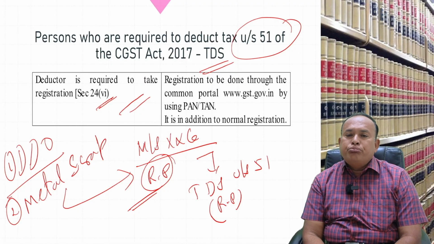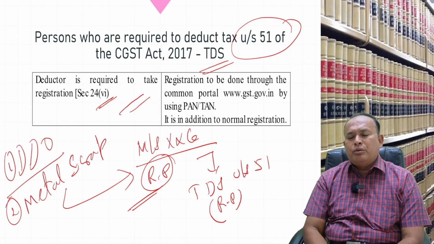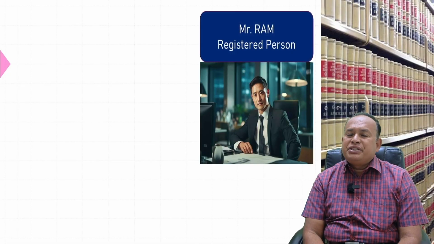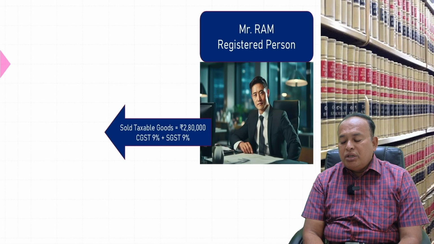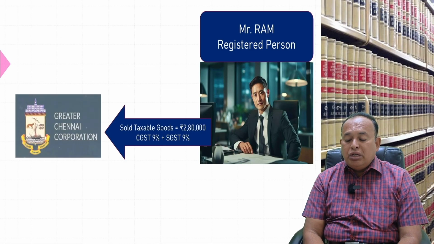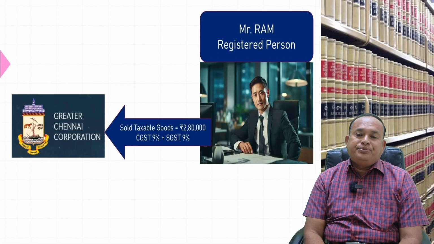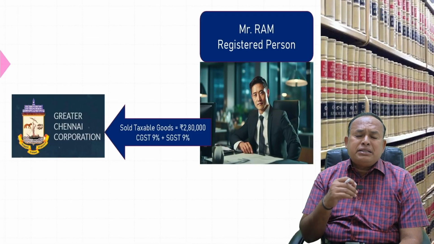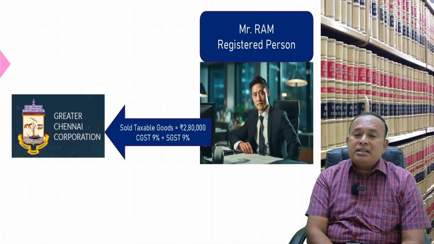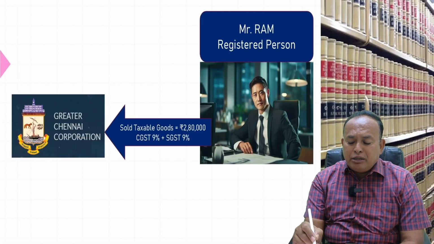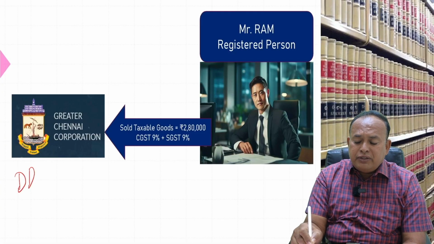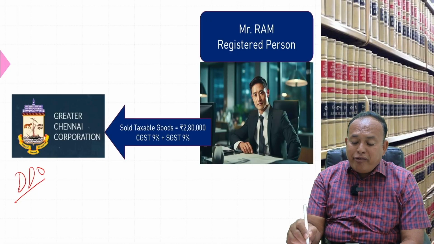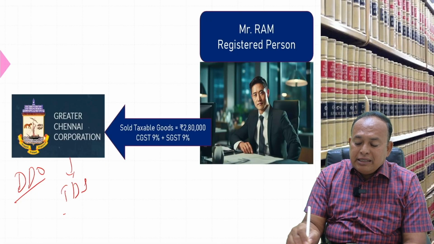I wanted to bring this with an example. Look here, one simple example. A taxable person, Mr. Ram, a registered person, supplied goods worth 2,80,000 charging GST to the Greater Chennai Corporation, GCC. Now, Greater Chennai Corporation is one of the DDOs. Then they are required to deduct the TDS. TDS is applicable for them.